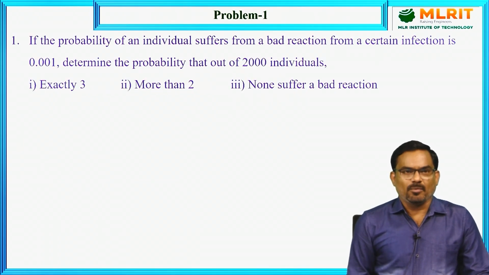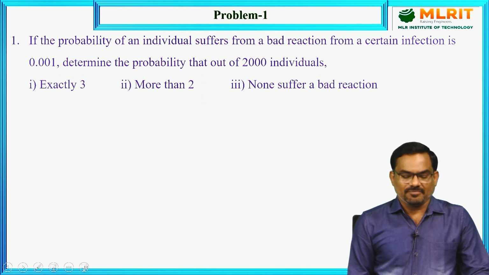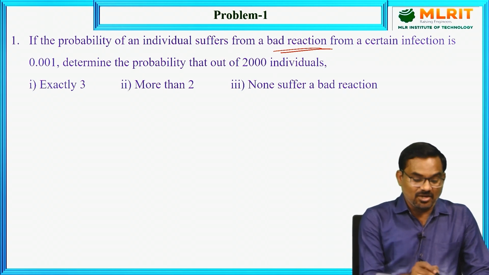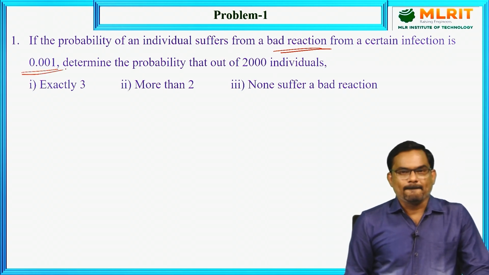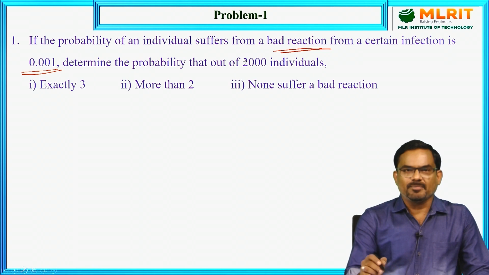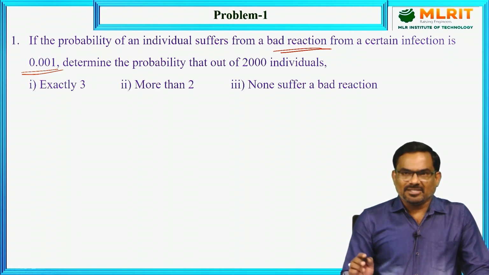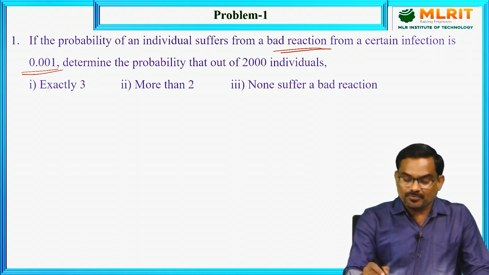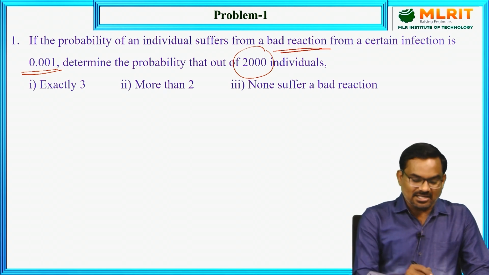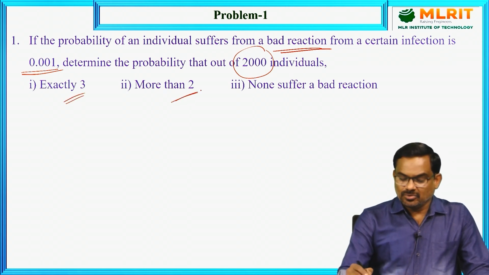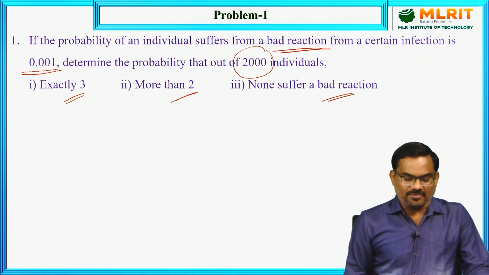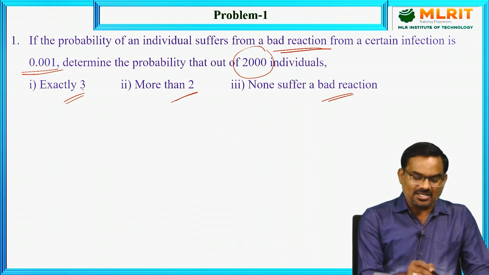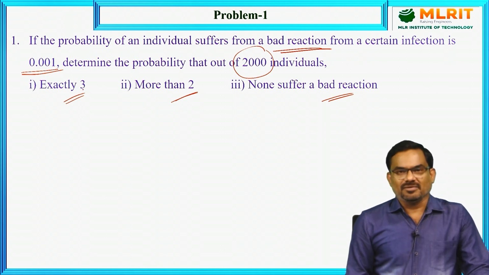Now coming to the first problem. The probability of an individual suffering a bad reaction from a certain infection is 0.001. Then determine the probability that out of 2000 individuals, exactly 3, more than 2, and none suffer a bad reaction.